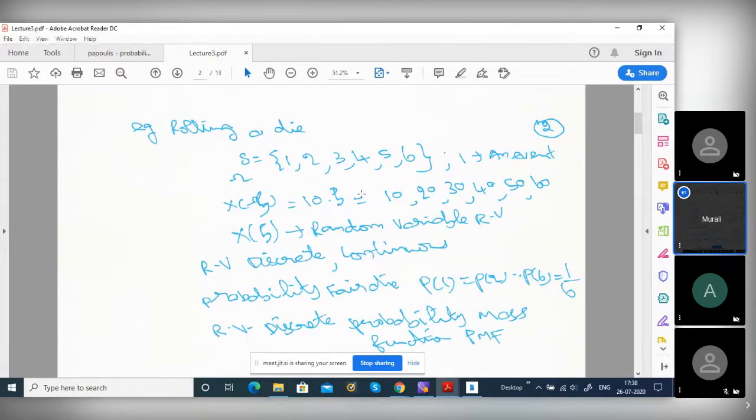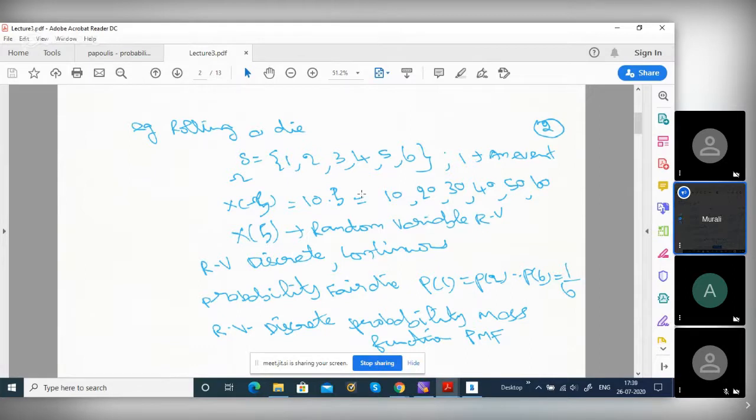Any doubt? If it is continuous, we are talking about the probability density function. If it is discrete, the probability mass function.